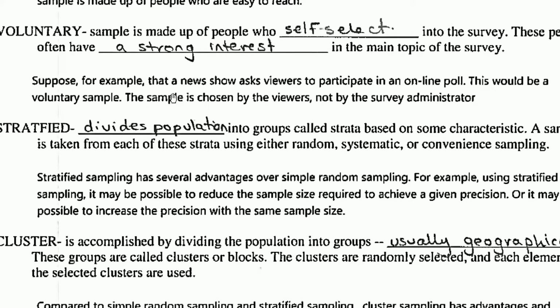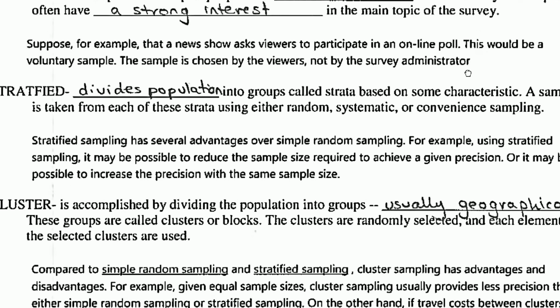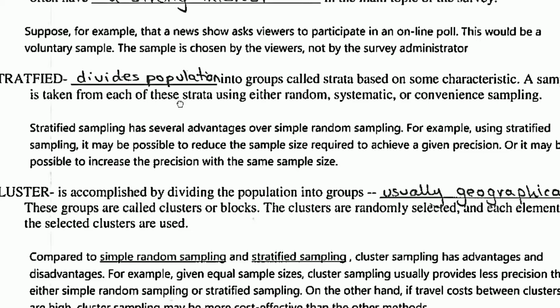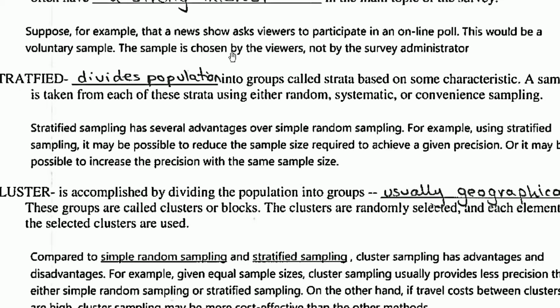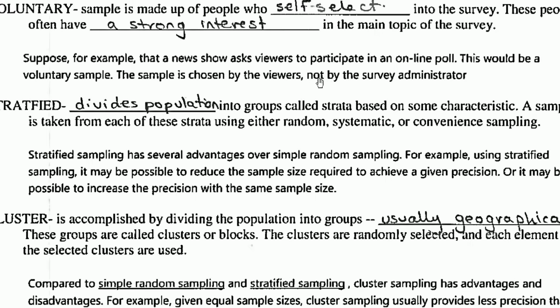Suppose for instance that a news show asks viewers to participate in an online poll. Now this would be a voluntary sample. The sample is chosen by the viewers, not by the survey administrator. So this is voluntary.